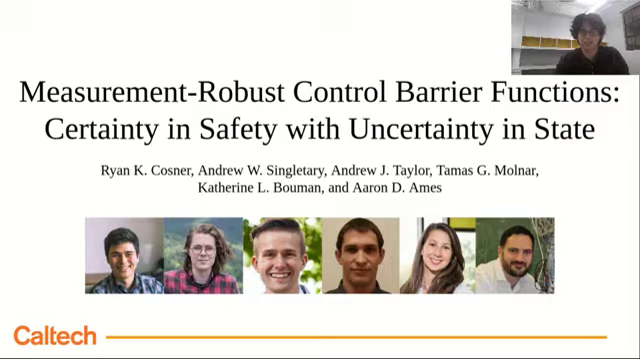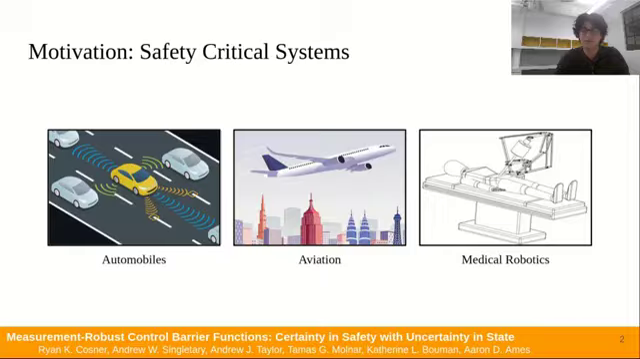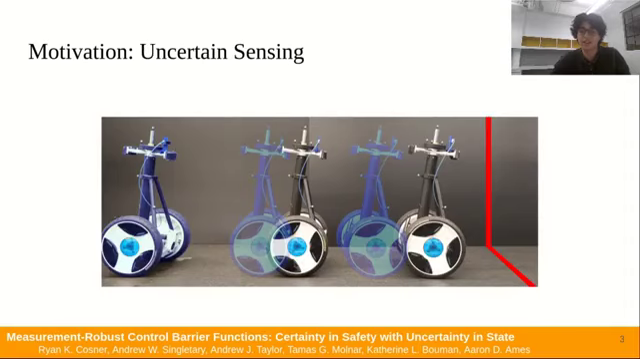and Ames. This work is motivated by safety-critical systems, which are systems such as automobiles, airplanes, and medical robots, where, due to their interaction with humans and their costs, safety failures for these systems are unacceptable. We're also motivated by the increasing complexity of available sensing methods, such as onboard cameras. Utilizing these sensors introduces new errors into the system, which may cause unsafe behavior.